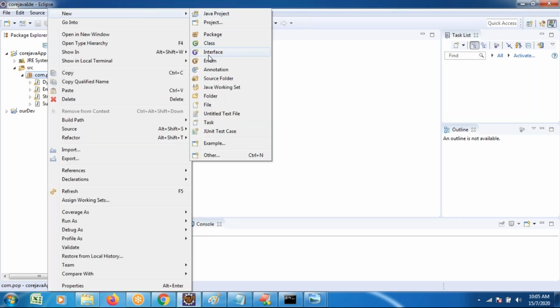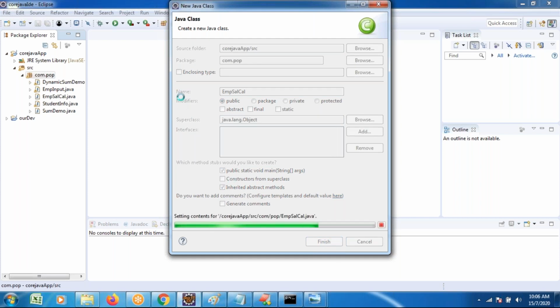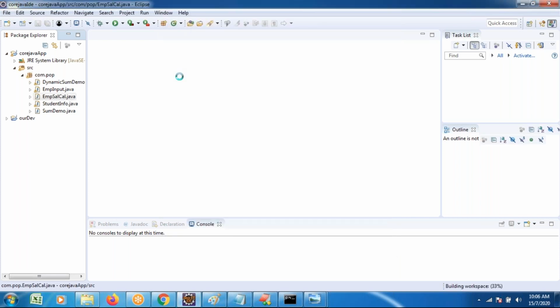Create a new employee salary calculation application: right click on your project, new class, EMP salary calculation, with a main method, and click on finish.